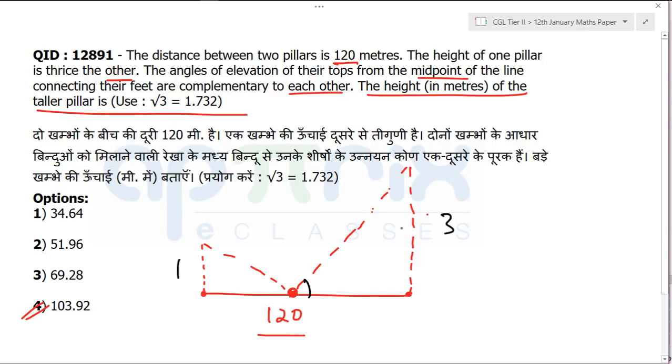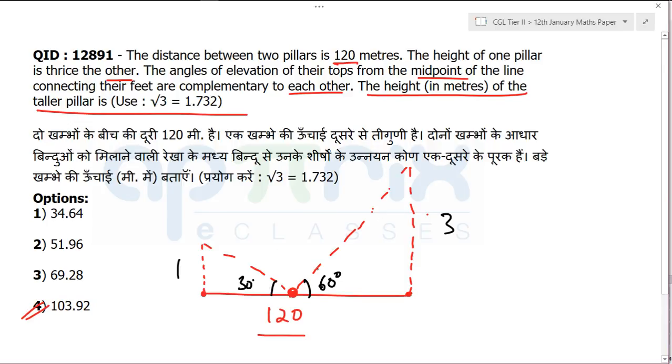This is 1, this is 3. That means these are the side ratios given. Now clearly this angle will be 60 degrees, this angle will be 30 degrees. I'm going to verify it now. Does it happen to be ratio 1:√3? Because if that happens, that means the angles are 30 and 60, and then we can do the questions orally. So let's do what we already know.